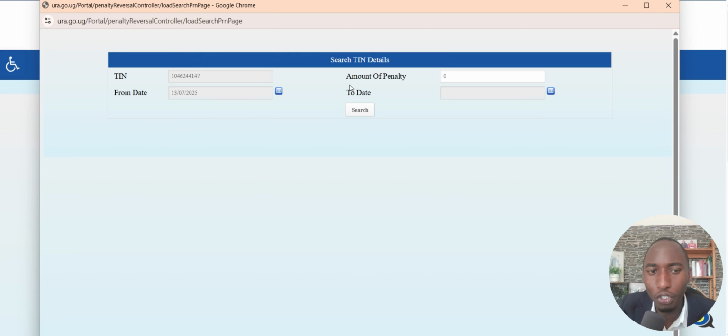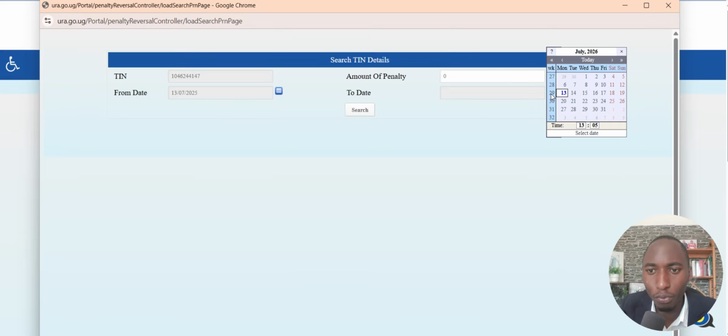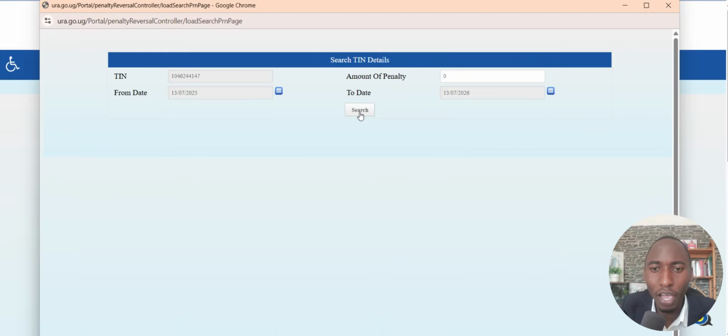But in the email they will show you the date from which time to which time you have failed to pay on time. So I will also put in here this time, the 13th. Then I will search. But here you have to also put in the amount that you want to be reversed, or you want to be excused. So maybe if you have been informed of 2 million or 1 million, you will have to put in the 1 million that is the one you want to be excused, or 10 million, or whatever penalty has been shown to you, and then you will come and search.